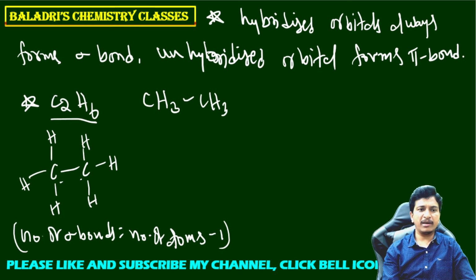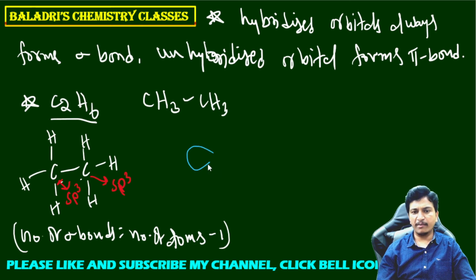First, you can take the carbon. The first carbon atom is having 4 sigma bonds. I said just before, when carbon is forming 4 sigma bonds, the hybridization of carbon will be sp3 and tetrahedral. Now the first carbon is undergoing sp3 hybridization, and the next carbon is also undergoing sp3 hybridization. Let us take 4 hybridized orbitals. Let me write like this. These are 4 hybridized orbitals, not 2.